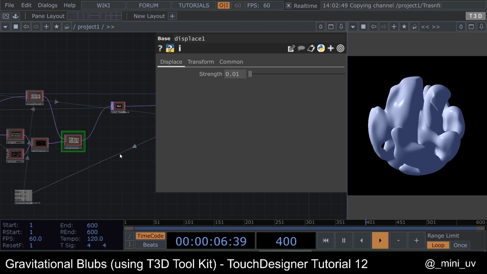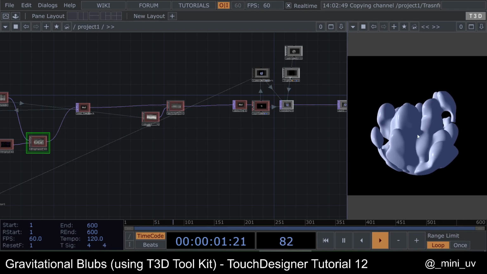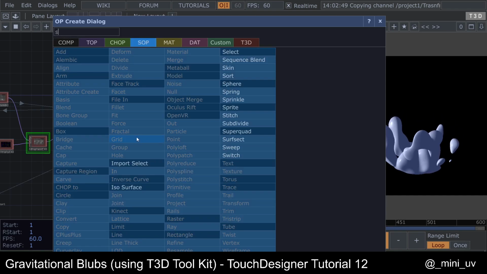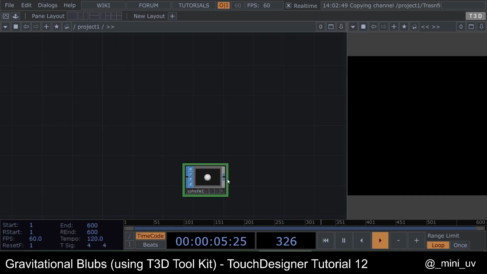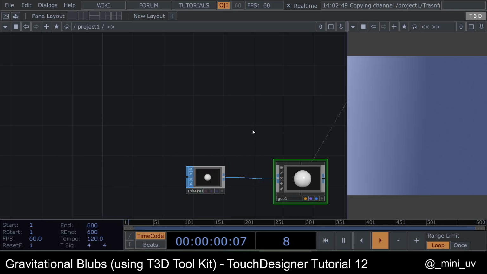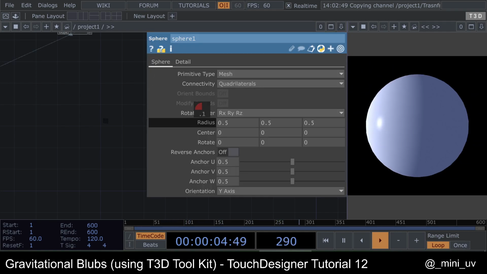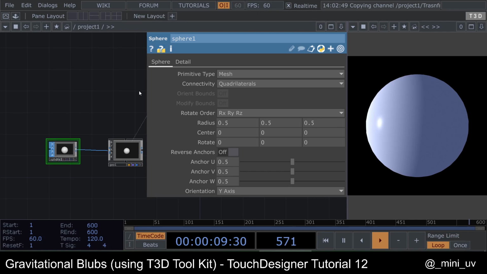All right, let's put the sphere that wraps the whole thing. So sphere up, sphere up. All right, connected to a geo, and obviously we need to make it less scale.